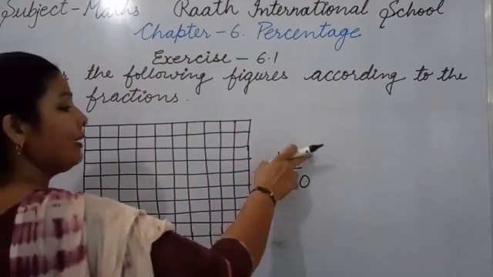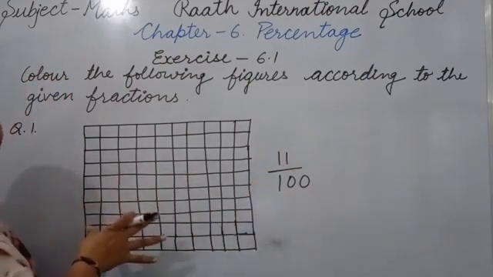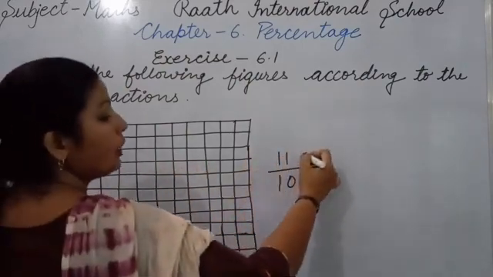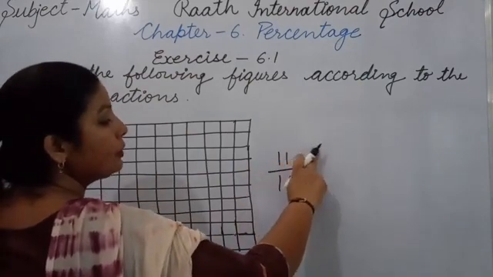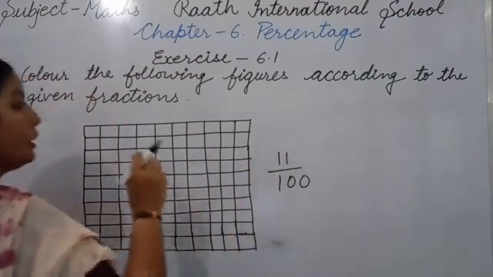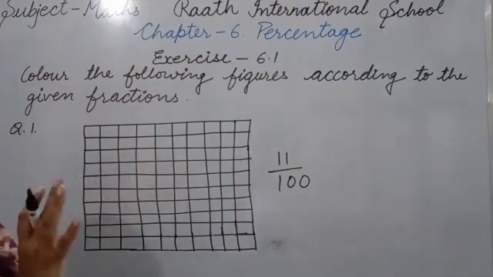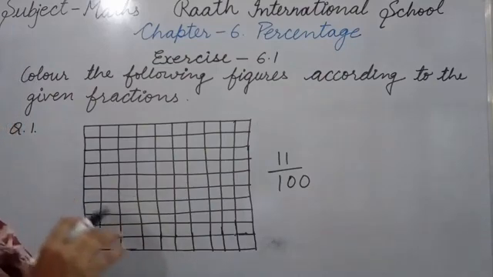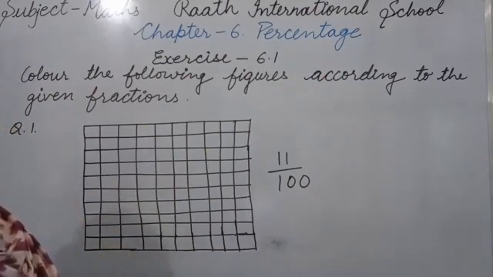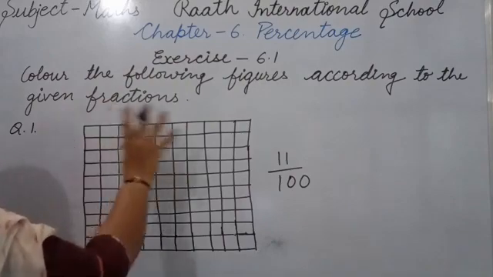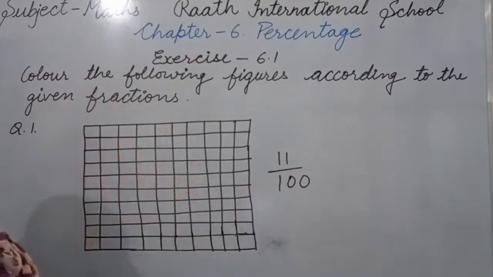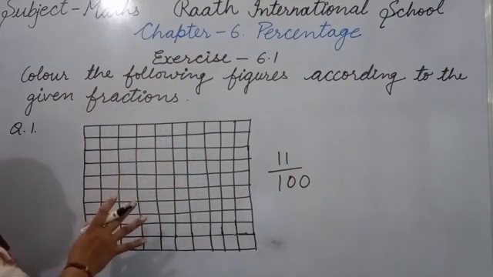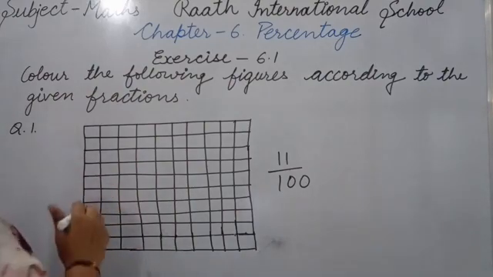So here is given 11/100, means 100 boxes are given here and you should color according to the numerator. There is 11, so that means 11 boxes you will color. So any 11 boxes you can color. Whatever numerator is given there, that many boxes you will color, and you can use any color, and you should use only pencil and crayons, not sketch color. Okay. And any 11 boxes you can color from the 100 boxes. From 100 boxes you can color any 11. So I am using this one.